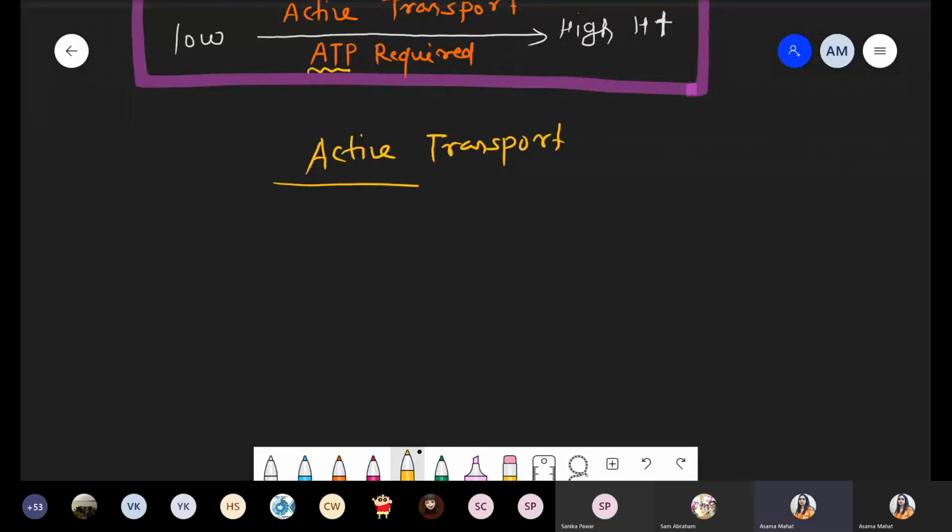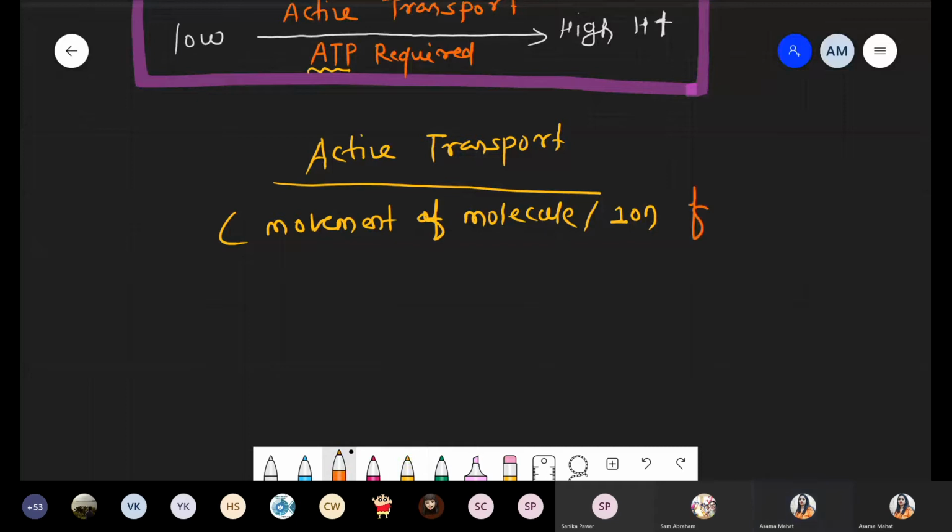Active transport method is nothing but the movement of molecules, you can take any ion, from low concentration towards high concentration.